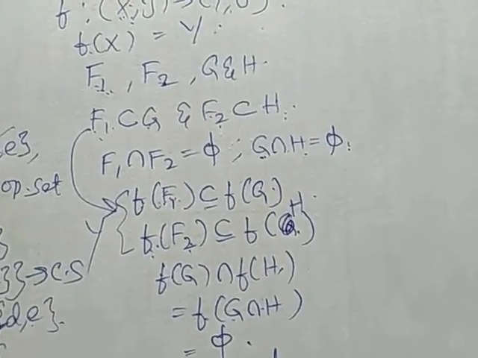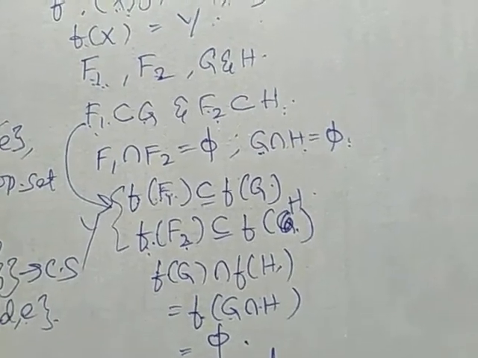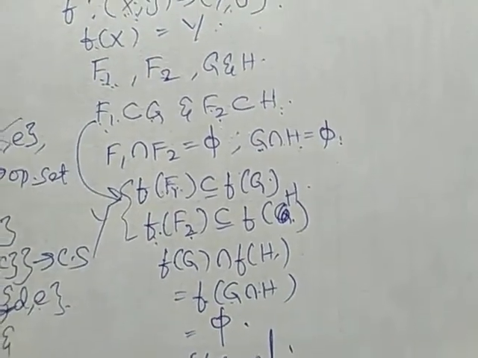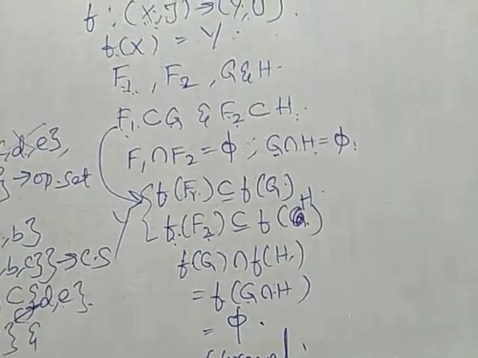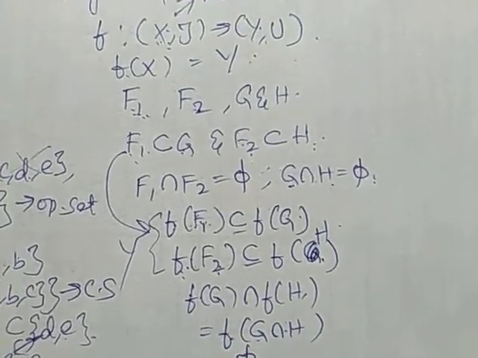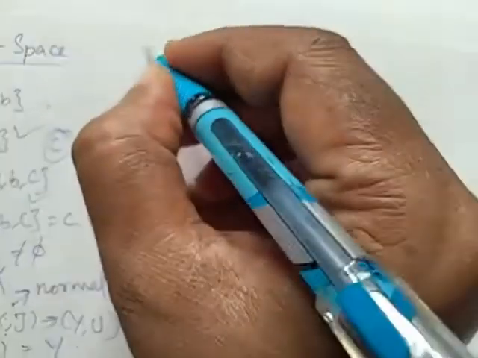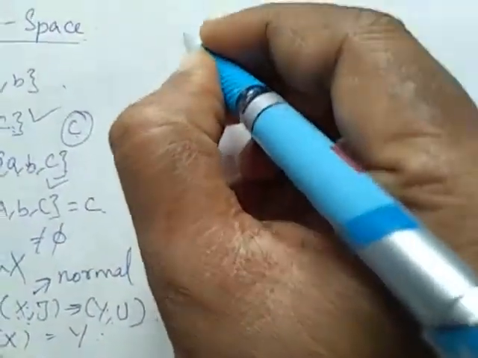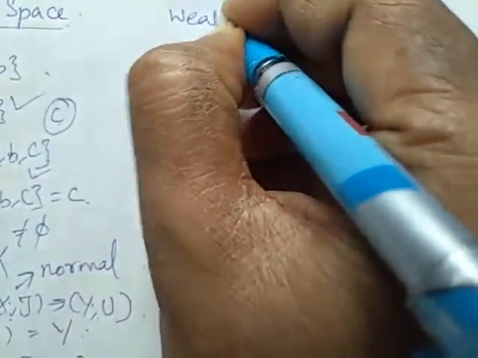Next property: usually we prove topological property and hereditary property. Here we are going to prove that normality is not hereditary but it is weakly hereditary.